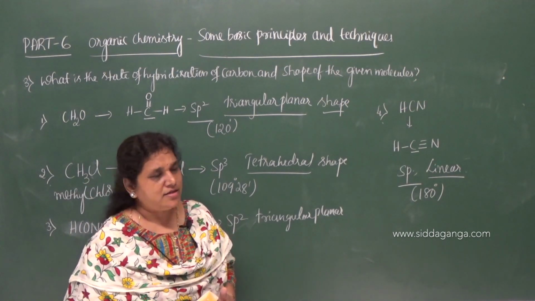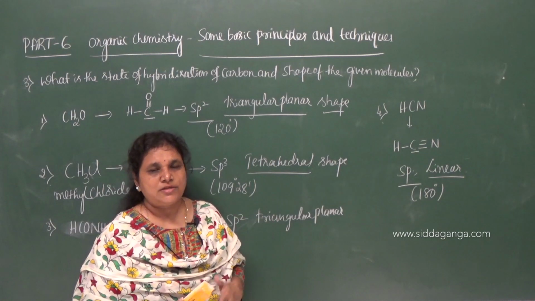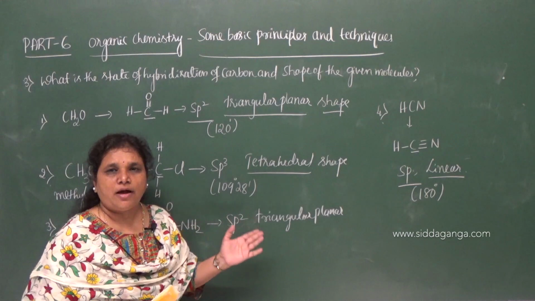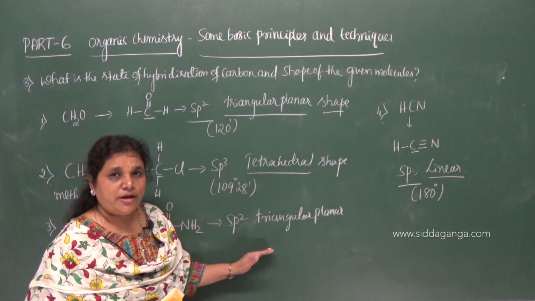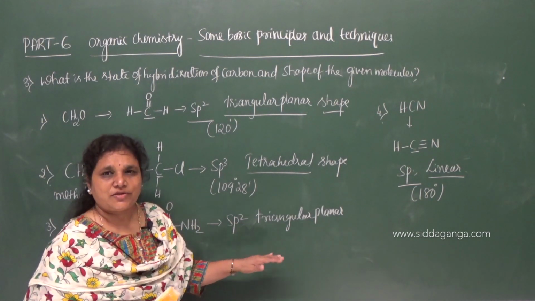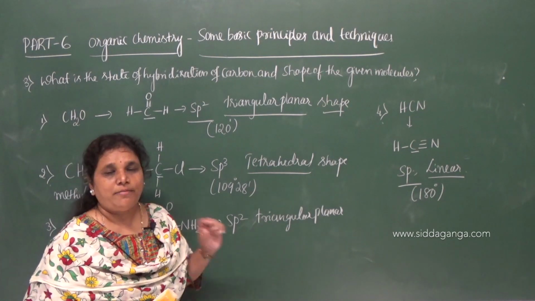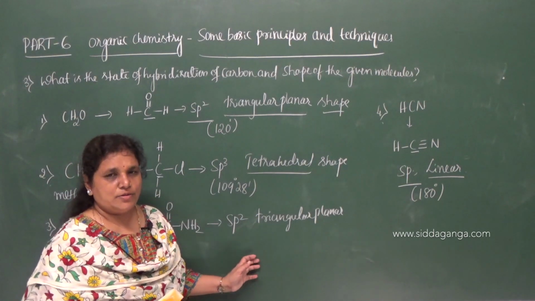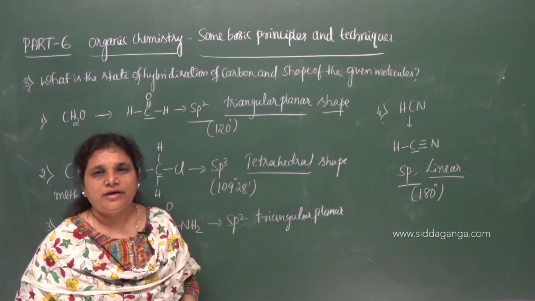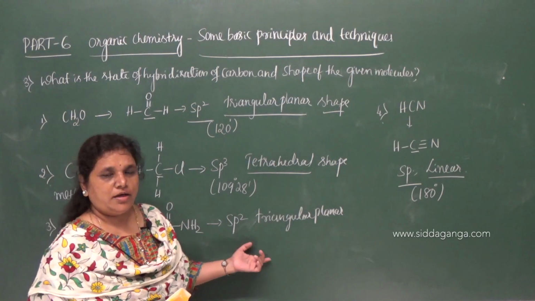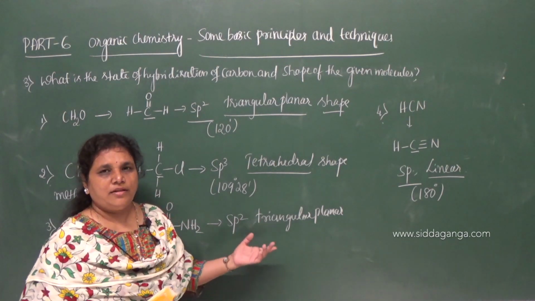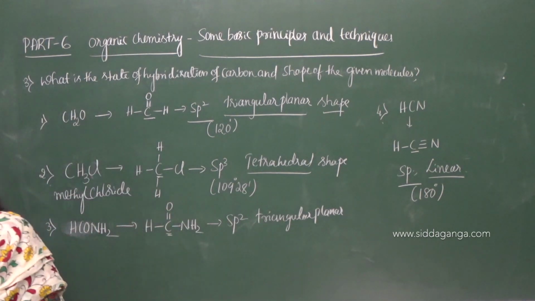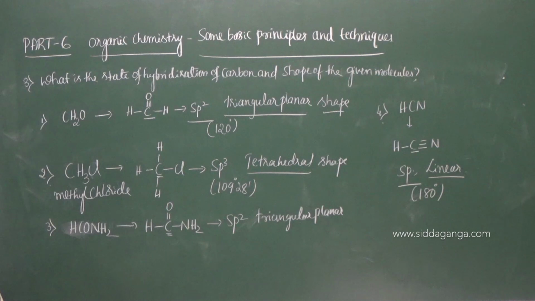The reason is that in organic compounds, the carbon atom forms covalent bonds. It forms both sigma and pi bonds. At the same time, these covalent bonds are directional in nature, and the carbon atom also undergoes hybridization in organic molecules. On the basis of the state of hybridization of the carbon, we can give the geometrical shape of the given organic molecules. Okay, now let us move on to the next concept here.